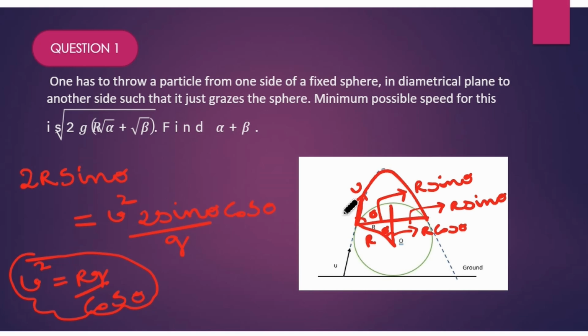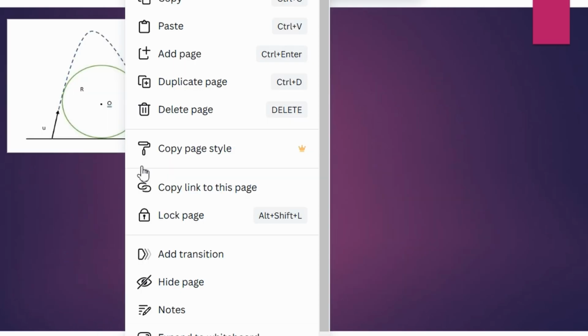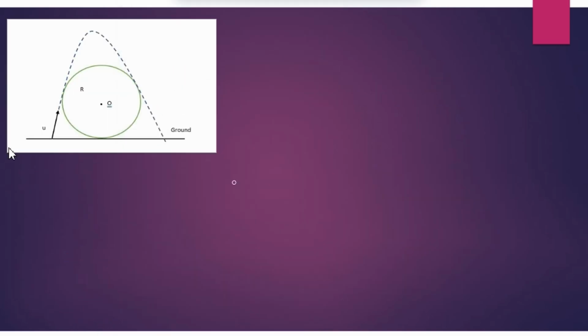So first of all, let's apply the kinematics equation, that is v squared is equal to u squared minus 2gh, from this point to this point. So v squared is equal to u squared minus 2gh.